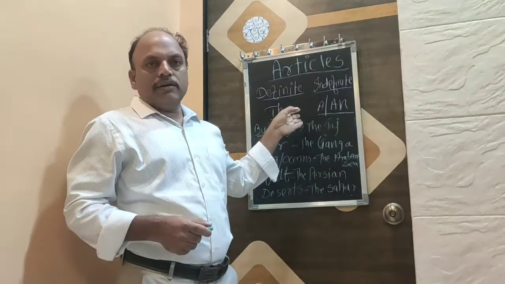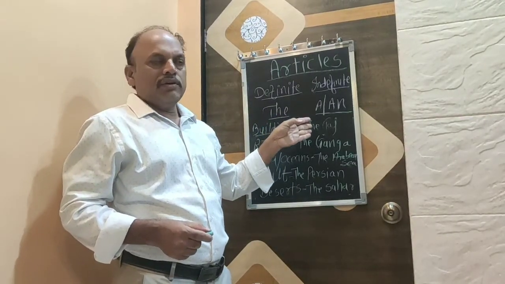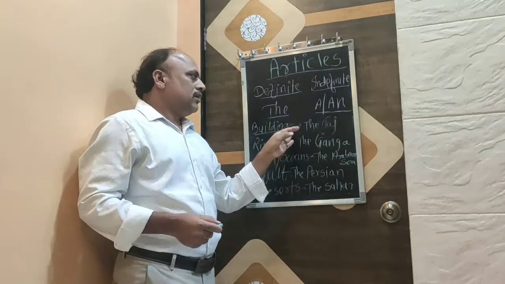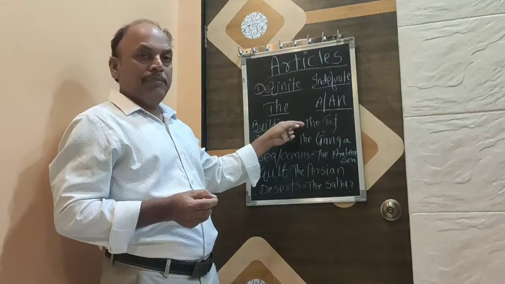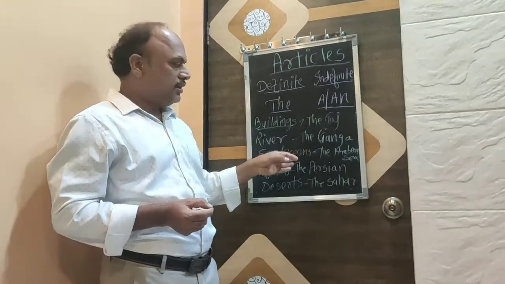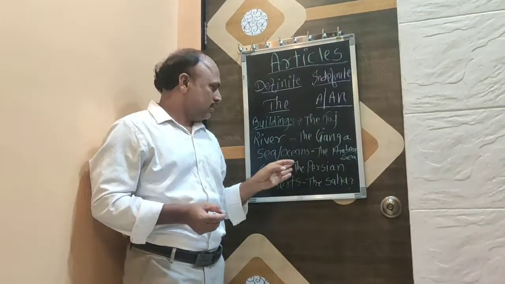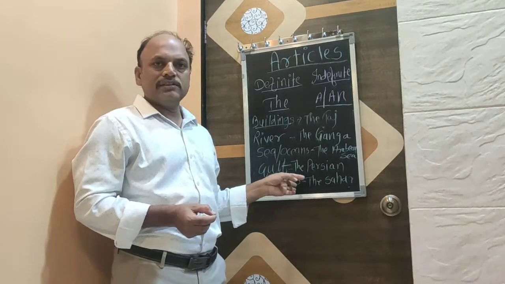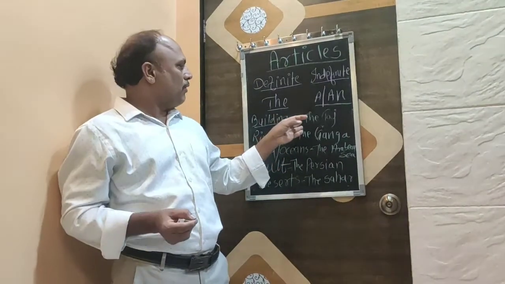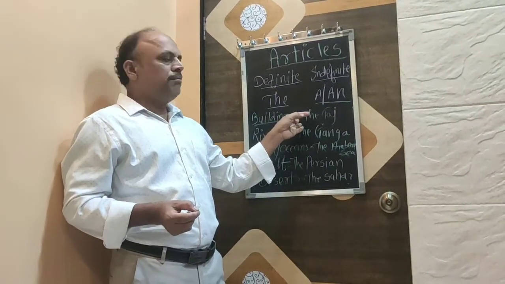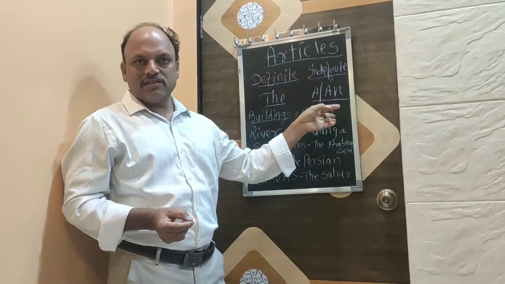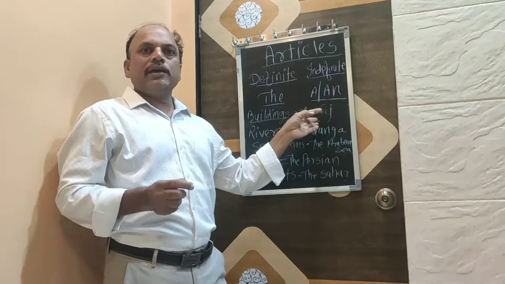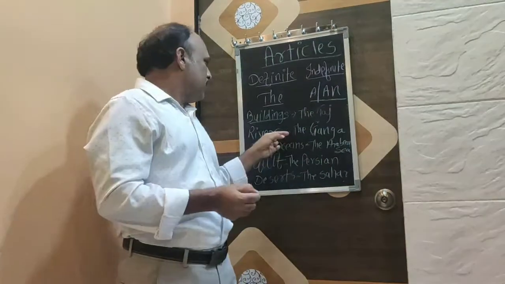The is used for very particular or exact things: buildings, rivers, seas, oceans, gulfs, deserts, etc. We will look one by one. While talking about buildings, like the Taj, the Gateway of India.